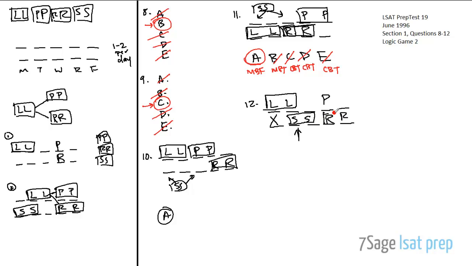Which means the rehearsal has to be over here. Well, it doesn't have to be there, right? Actually, these are just kind of stacked. It's a little misleading from this chart because it looks like here that there's no room for R to go over here. But if you put R here in this third slot, it still fulfills this criteria that R is next to itself, and then P can also be next to itself. Right, so I don't want to do that. So we can't really draw that conclusion, but we know for sure that S has got to be in 2 and 3, right? And there's no possible way that this could happen otherwise.